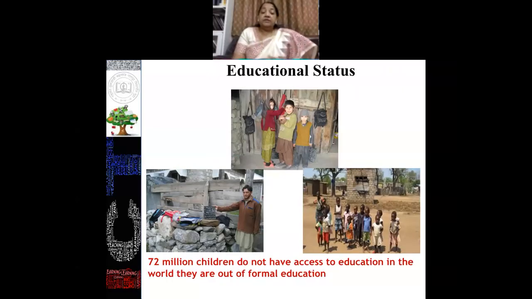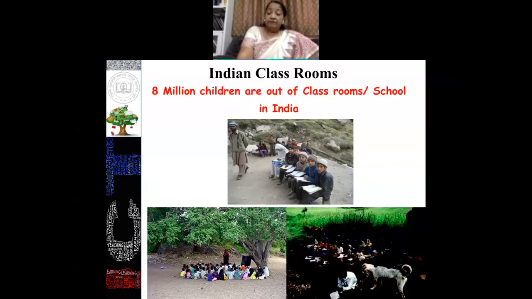If you look at the educational status across the globe, we'll find that 72 million children do not have access to education in the world, because they are out of formal education. That means our present education system is unable to reach such students across the globe. It is not the scenario in India only. Across the globe, more than 72 million children do not have access to formal education systems. This is one of the very basic problems we are facing.